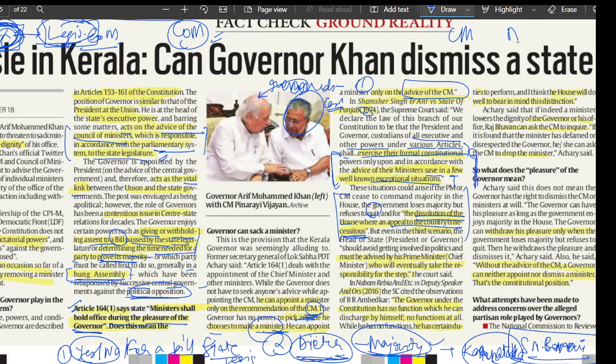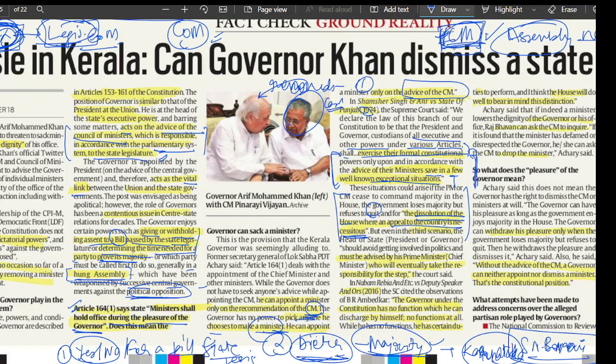So when the assembly needs to be dissolved, suppose the CM and his council of ministers lose the majority, but they are refusing to quit, right? He can be made to quit when the governor dissolves the assembly. Technically, the chief minister has the power of the state legislature in his hands. If the governor decides to dissolve the state legislative assembly, then the chief minister holds no power.